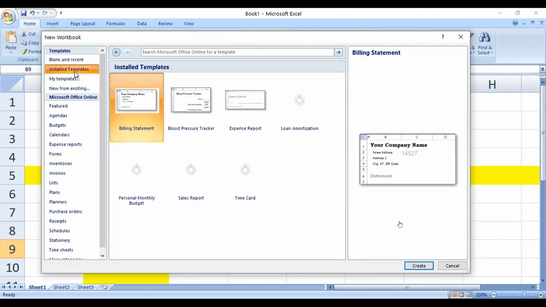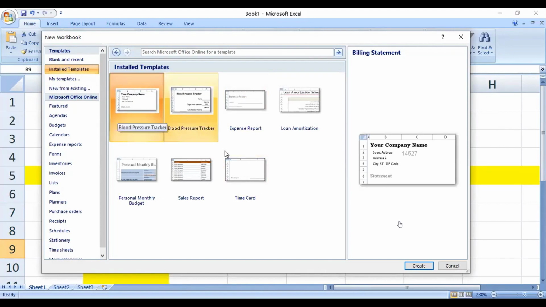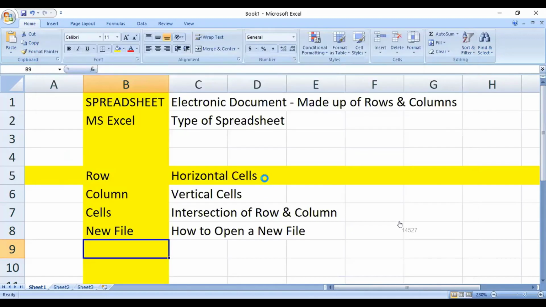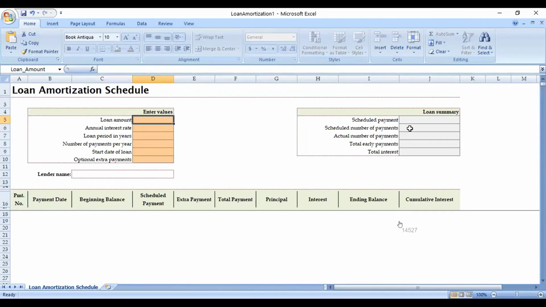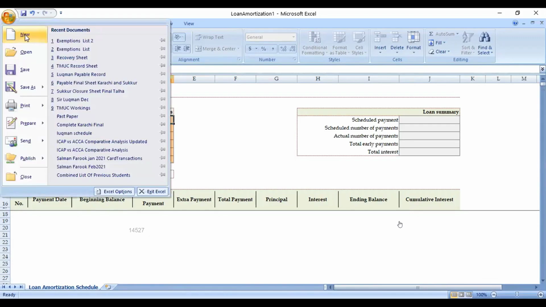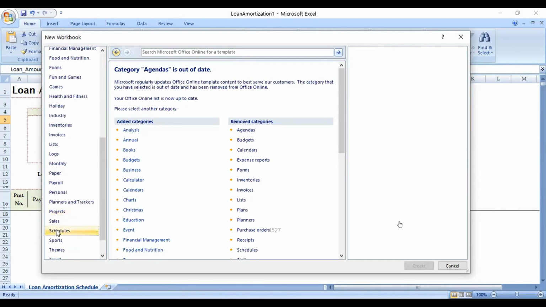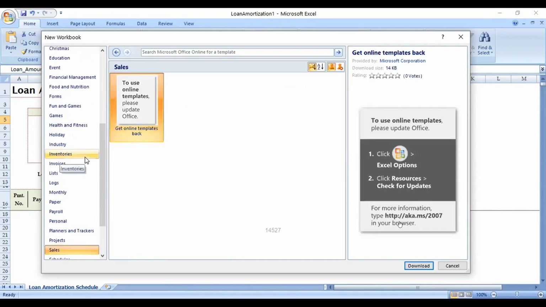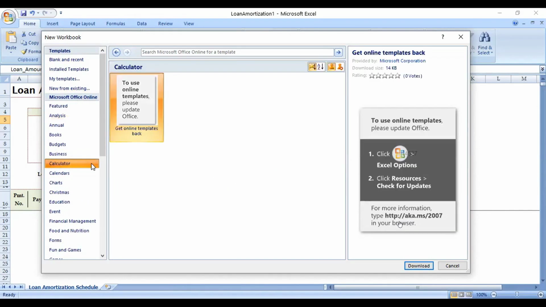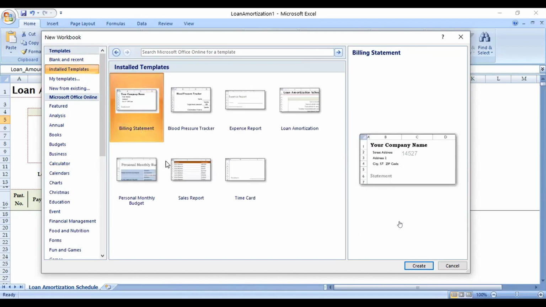Then you've got installed templates. You could actually open up multiple types of templates. These are the pre-uploaded templates that are available on the MS Excel which you are using, or they could be downloaded from the web also, or they could be purchased from the web also. So maybe if I open up this loan amortization, I'm going to get this loan amortization schedule, which is available as one of the templates here. There are multiple types of templates that are available, which you can obtain using the online options of Excel also. What I'm doing right now is just referring to the installed templates.